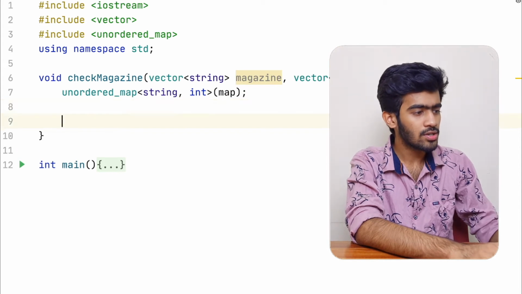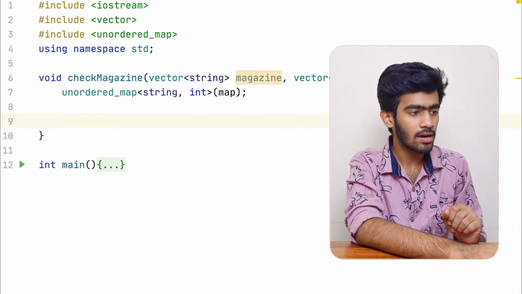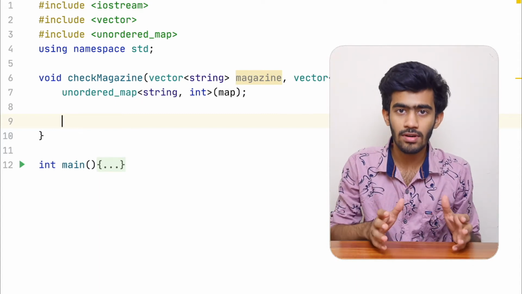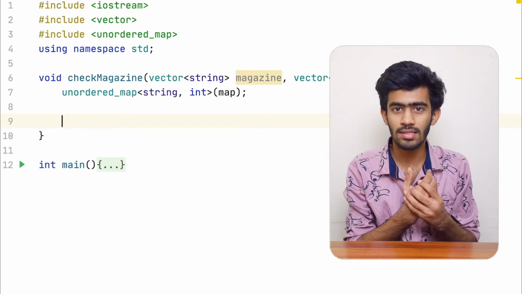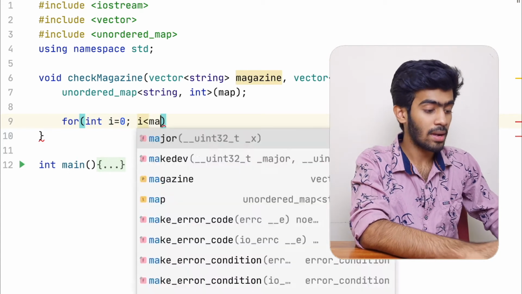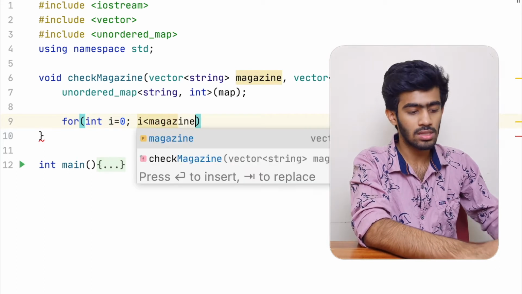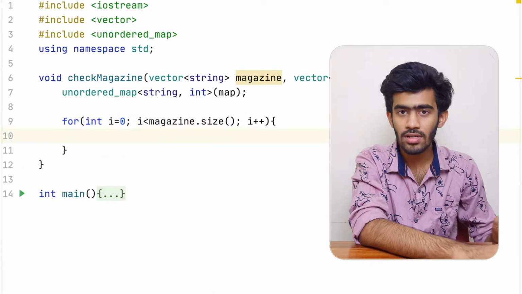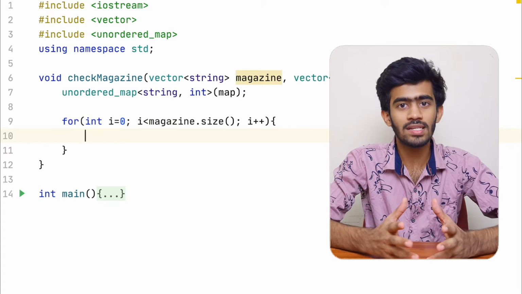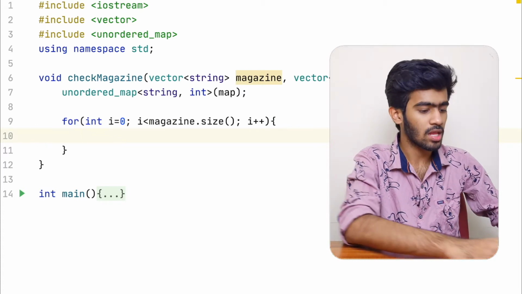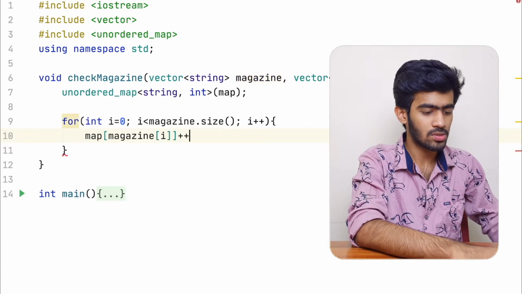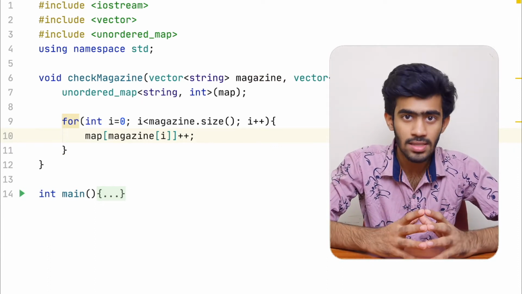The next thing that we should do, as I said earlier, is traverse this vector magazine, get all those strings or words in that vector and add them to this hash map. So for int i equal to 0, i less than magazine.size(), since we are traversing this vector magazine. What do we need to place inside this for loop? Obviously, we need to add all those words into the hash map. So map[magazine[i]]++. This would increment the count of words in the hash map.